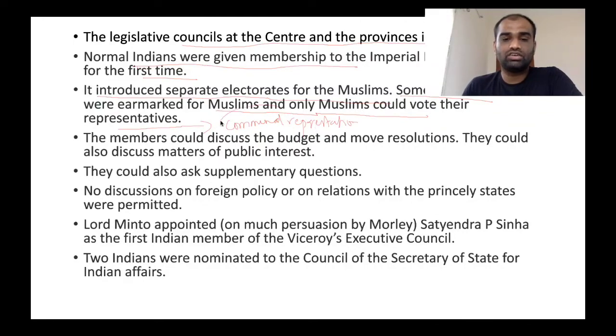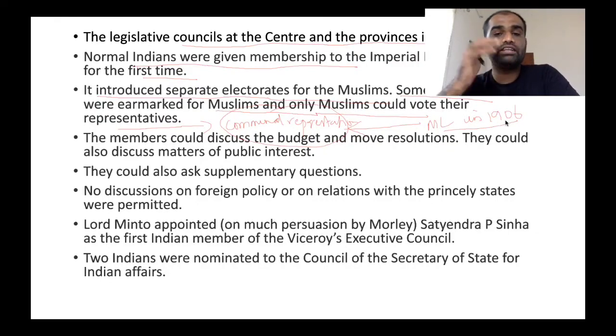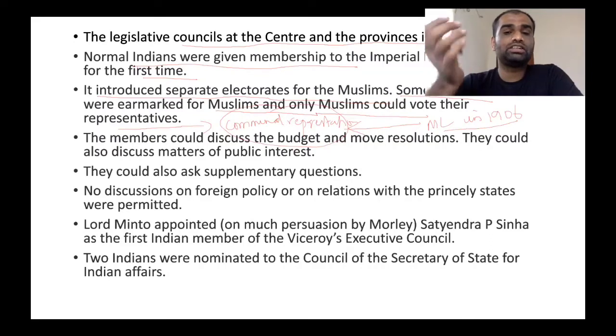Now, what is the reason why this communal representation was followed? Because of the establishment of Muslim League in 1906. So, Britain clearly wanted to divide India on the basis of caste as well as religious lines. So that's why they favored communal politics when they were passing Minto-Morley reforms.